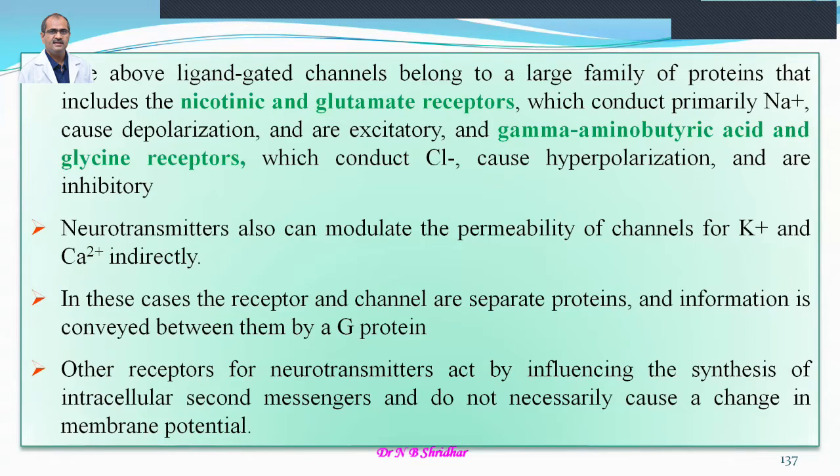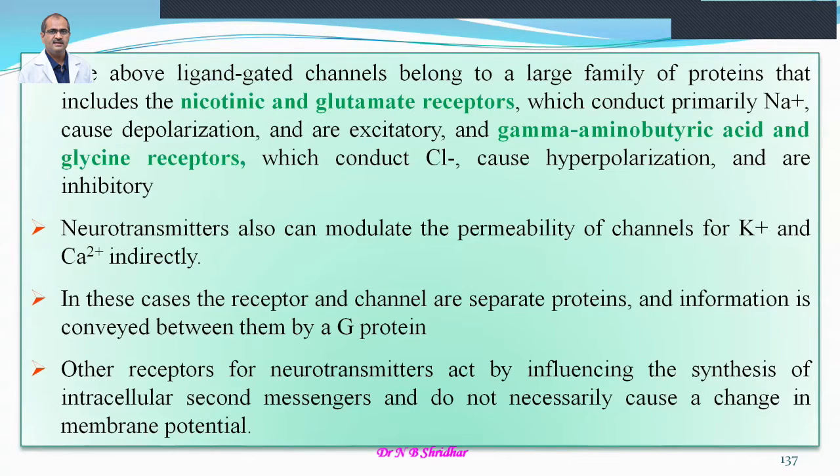And in this case, the receptor and channels are separate proteins, and information is conveyed between them by G protein coupled receptors. So now we are familiar with the ligand gated channels and also the G protein coupled receptors. G protein means alpha, beta and gamma proteins will be there.